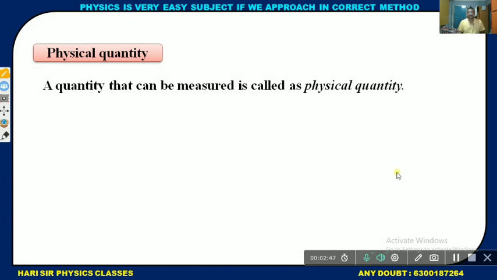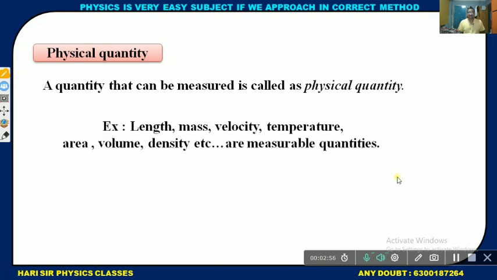Once again, a physical quantity means a quantity that can be measured. For example, length, mass, velocity, temperature, area, volume, density. These are examples of physical quantities. Why? Because these are measurable things.